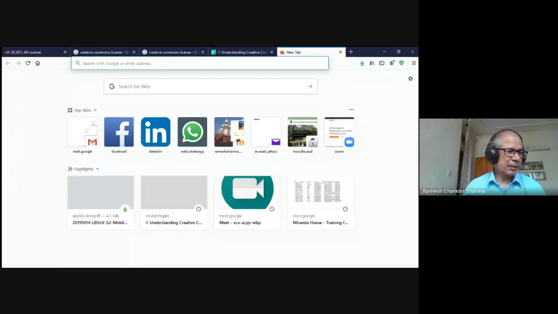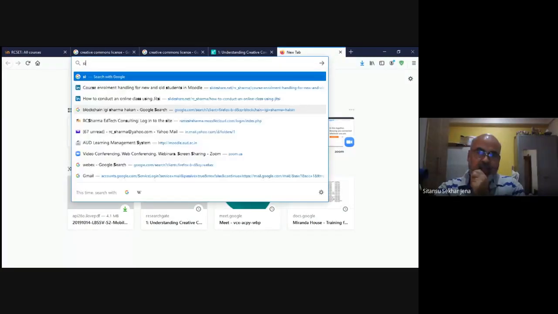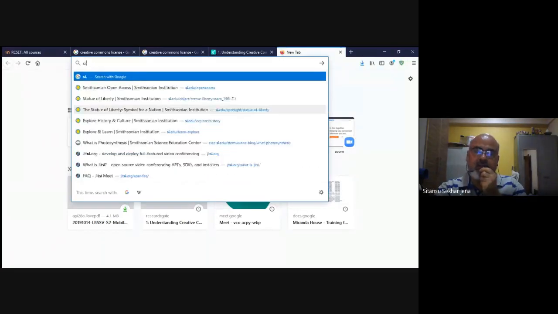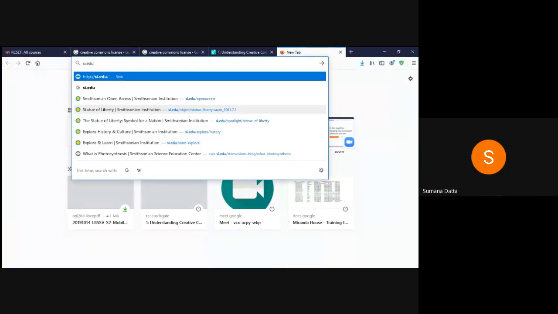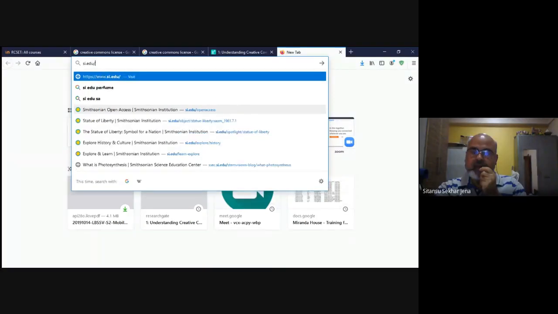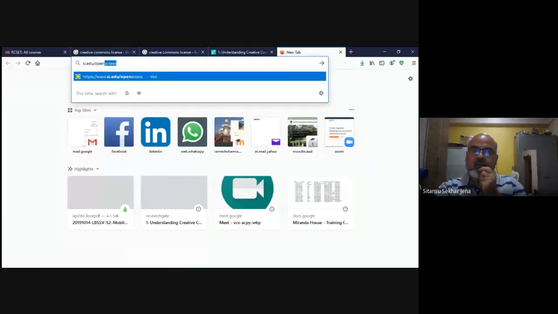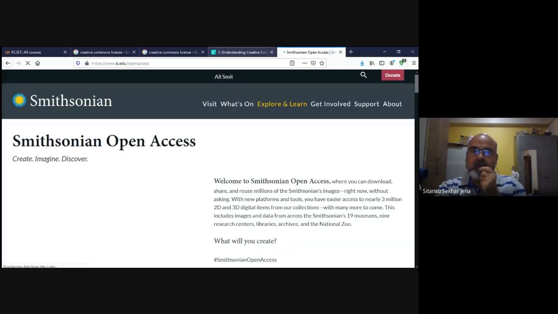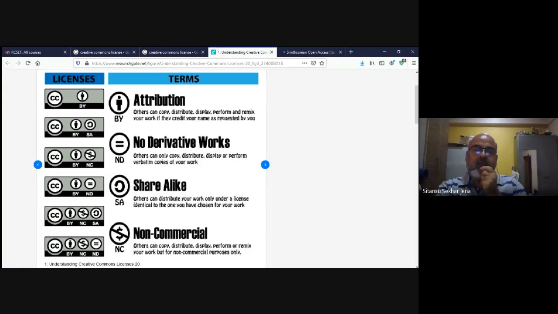The first one is Dr. Sharma. I have a point at this point of time. I have to ask some clarification. I think it will be better if you can explain to the others what is the NC and what is the SA, because you have given 6 components.